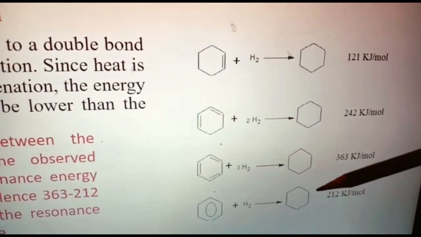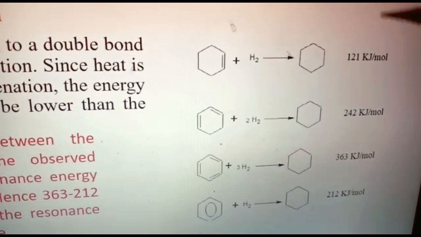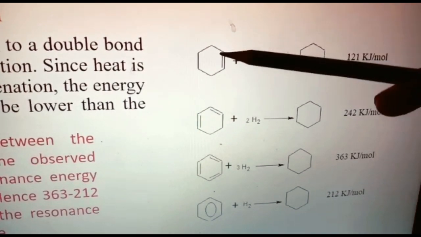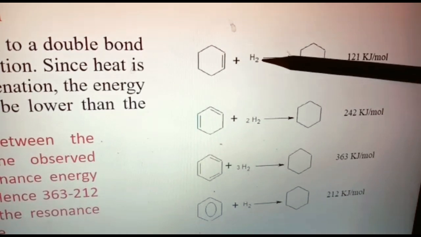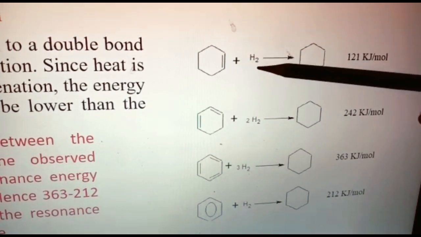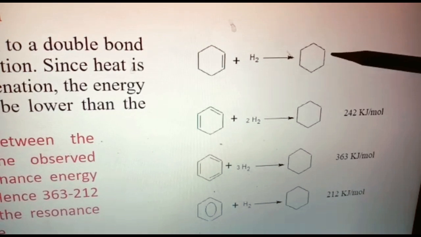Let's see here. Here we will discuss how much energy will be liberated on hydrogenation of a double bond. So here cyclohexene plus H2, only one double bond is there, so addition of hydrogen will convert it into cyclohexane. Here 121 kilojoule per mole energy is released.